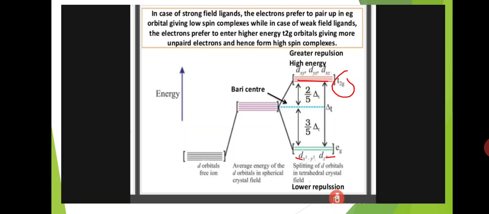While in case of weak field ligands, the electrons prefer to enter the higher energy level T2g orbitals, giving more unpaired electrons and hence forming high spin complexes. In case of strong field ligands, electrons pair up in the Eg group and form low spin complexes. In presence of weak field ligands, the electrons enter the T2g orbitals, giving high spin complexes.